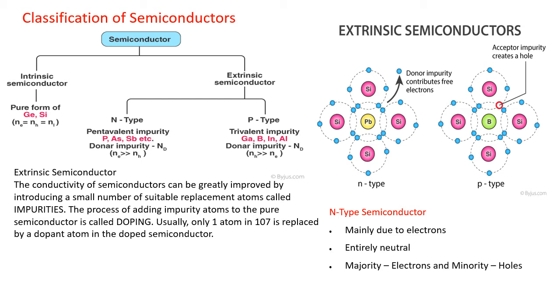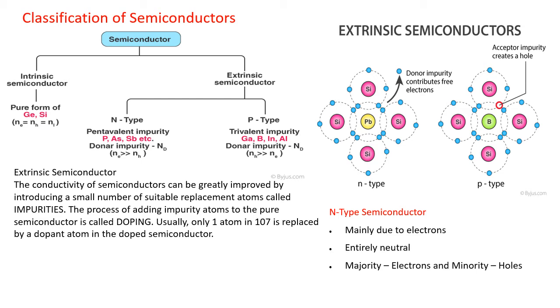Trivalent impurities are those whose atomic structure has 3 valence electrons. Such an atom is called a trivalent atom. Which atoms are those? Gallium, indium, aluminium and boron are the trivalent atoms.